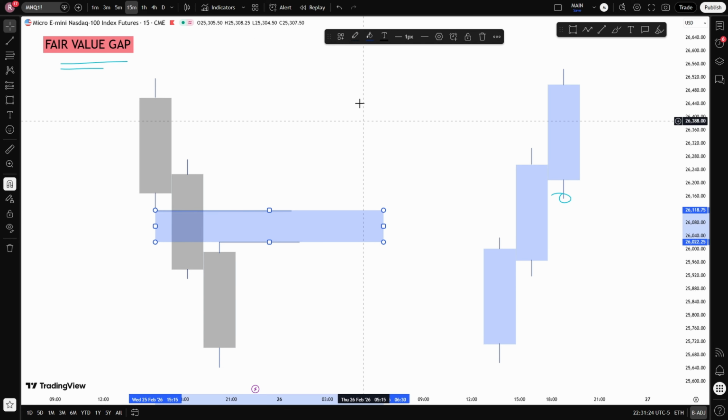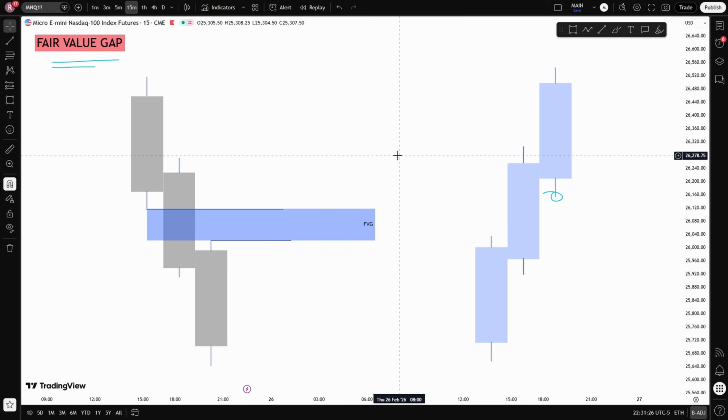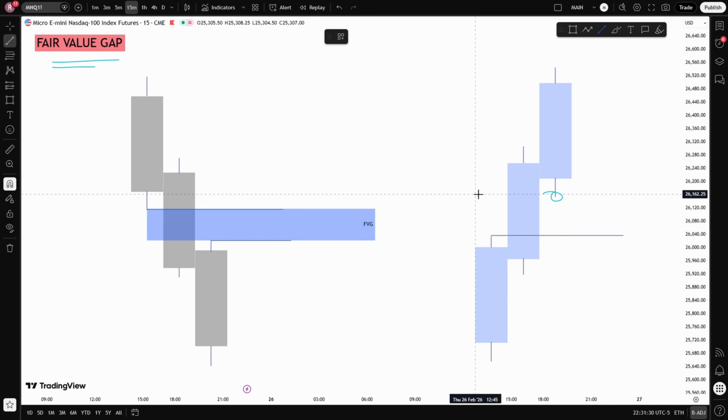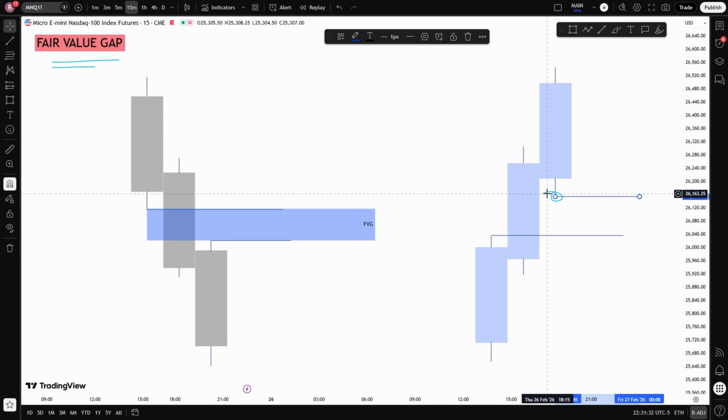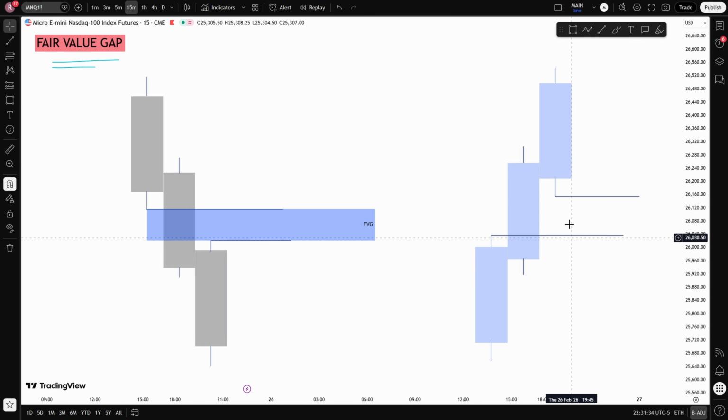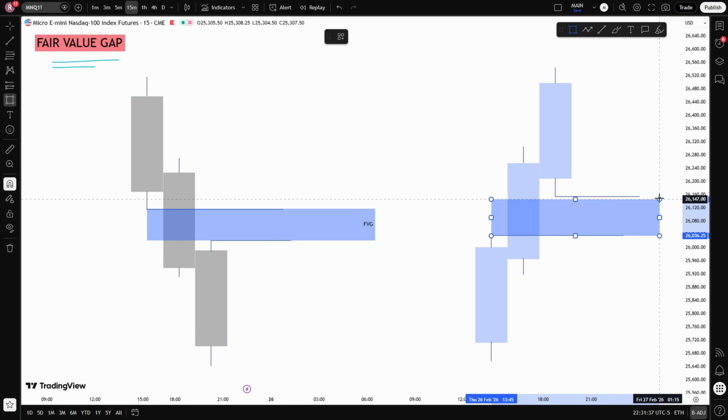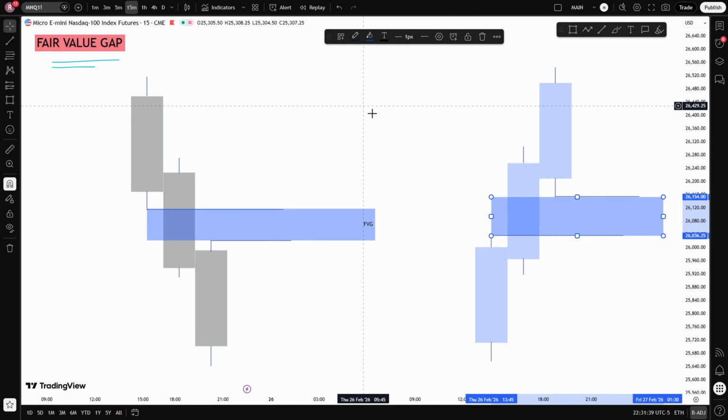In a bullish example, the first candle's high does not overlap with the third candle's low. That means price moved so aggressively in one direction that it left an imbalance between those candles. That imbalance is what we call the fair value gap.